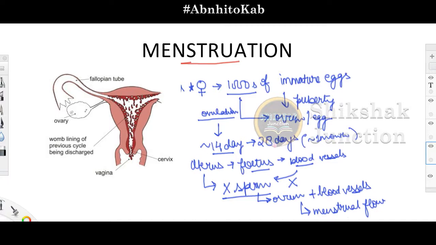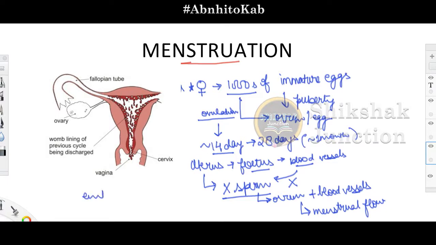I repeat once again, when the sperm is not available for the ovum to be fertilized, what happens? This endometrial lining of the uterus is not at all required in the body. It comes out through the body along with all these blood vessels, which are required in case the ovum gets fertilized with the sperm and the embryo development starts.